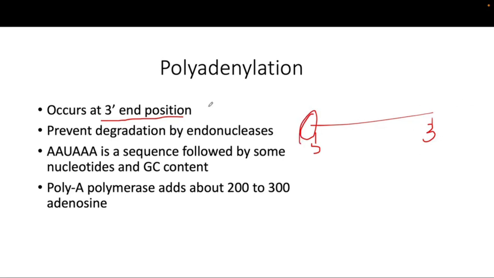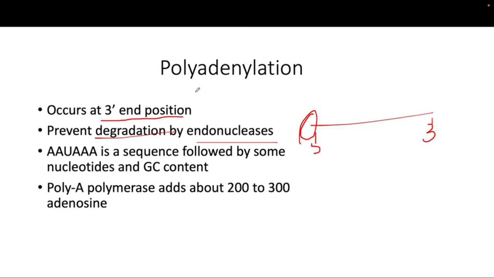Now we are talking about the polyadenylation, which occurs at the 3 prime end here. And again, the function is the same. It prevents degradation by endonucleases. Okay, so endonucleases also degrade this pre-mRNA. So this polyadenylation and the 5 prime capping prevent the endonuclease from degrading the pre-mRNA.